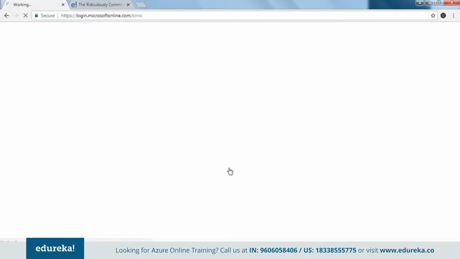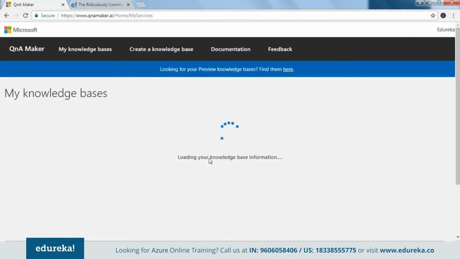No, I don't keep it signed in. That is why it asks me every now and then, but that way I feel it's safer. There you go. Might take a minute or two, probably lesser than that. First, it would check whether I have any knowledge bases that are there with me already. If not, it would ask me to create a newer one. So that is how it works.